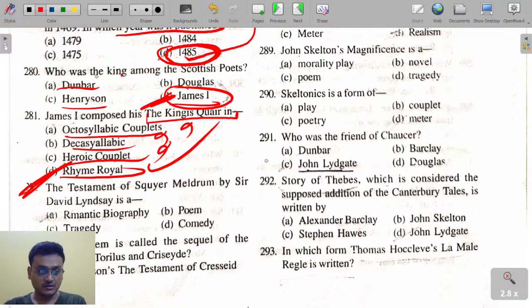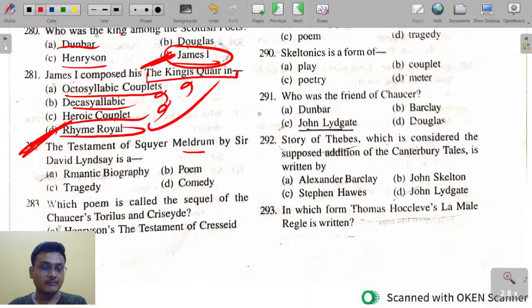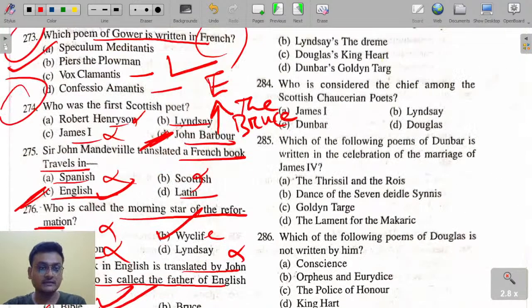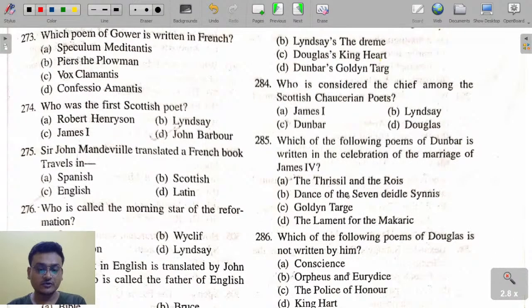Okay. The Testament of Squyer Meldrum by Sir David Lindsay is actually a romantic biography. Which poem is called the sequel of Chaucer's Troilus and Criseyde? It is Robert Henryson's The Testament of Cresseid. Robert Henryson's The Testament of Cresseid is the sequel of Chaucer's Troilus and Criseyde. Okay. Who is considered the chief among the Scottish Chaucerian poets? It is Dunbar. Okay, Lament for the Makaris, Dunbar.